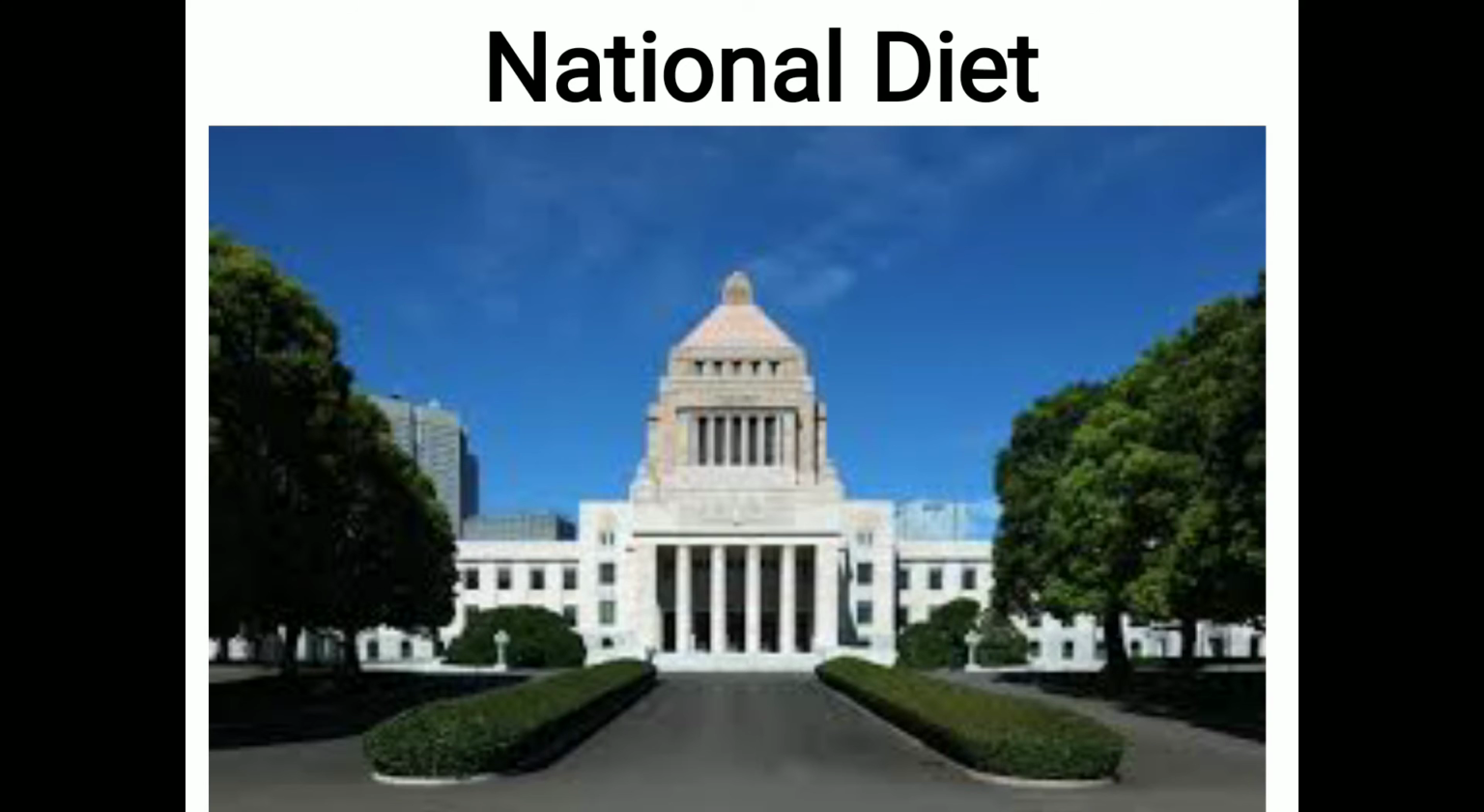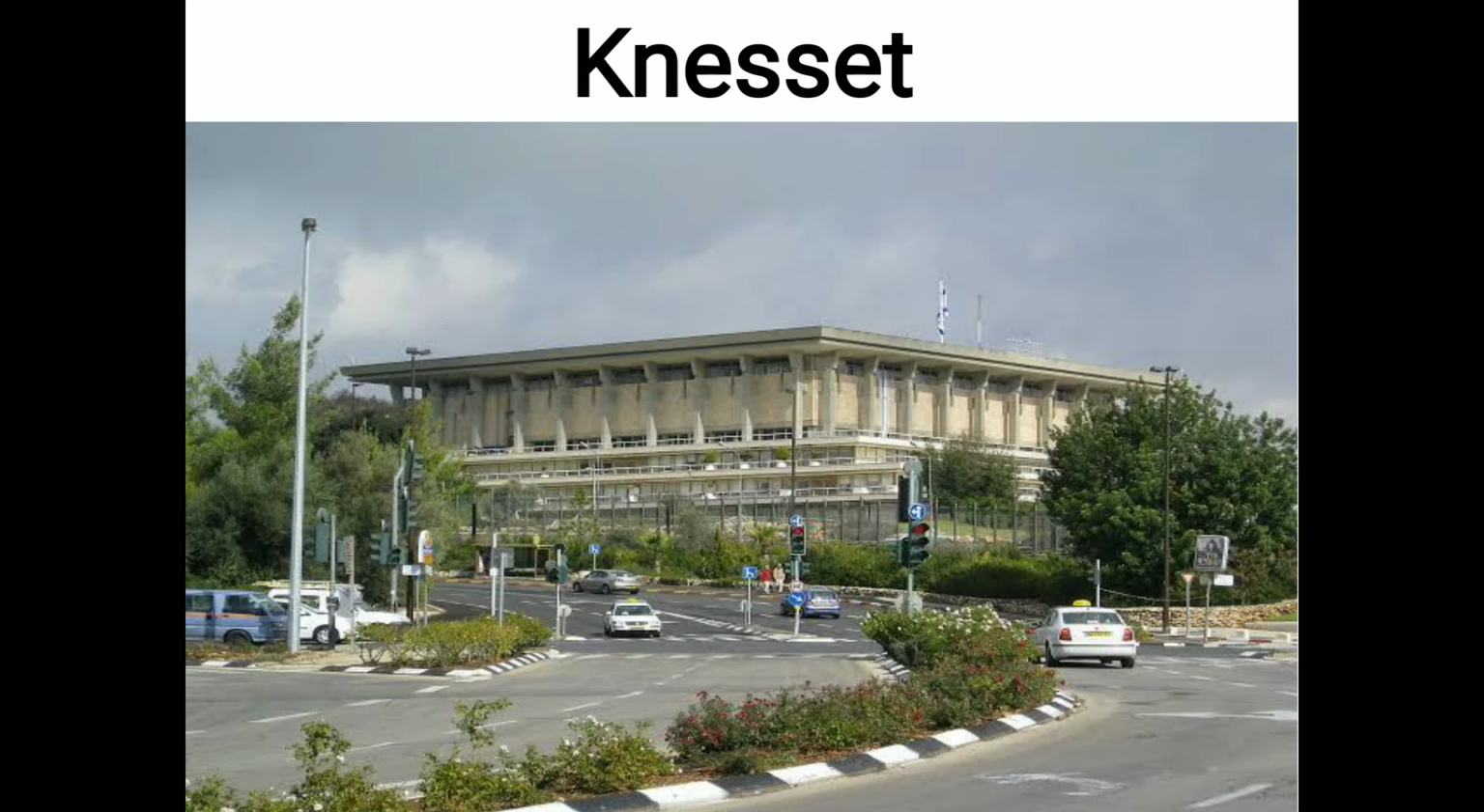Next is National Diet. The National Diet was first convened as the Imperial Diet in 1890 under the Meiji Constitution and took its current form in 1947 upon the adoption of the post-war constitution. It is the Parliament of Japan. It was built in 1930 and opened in 1936. Next is